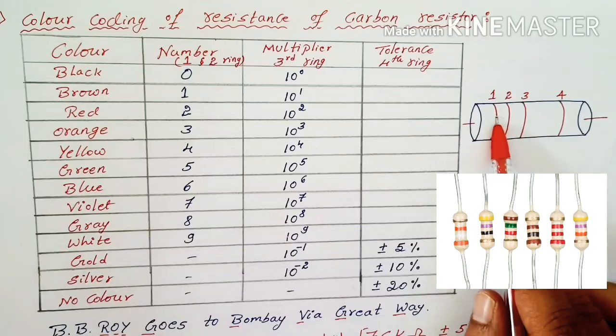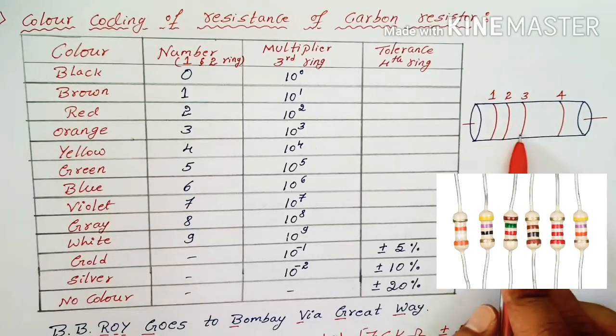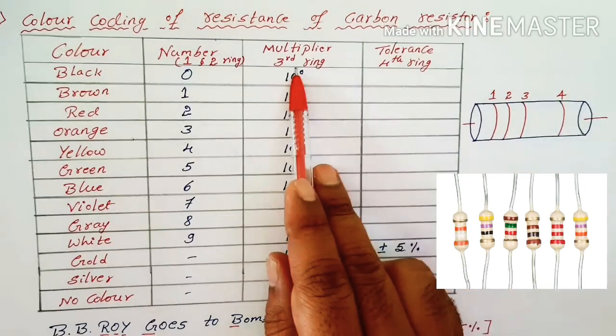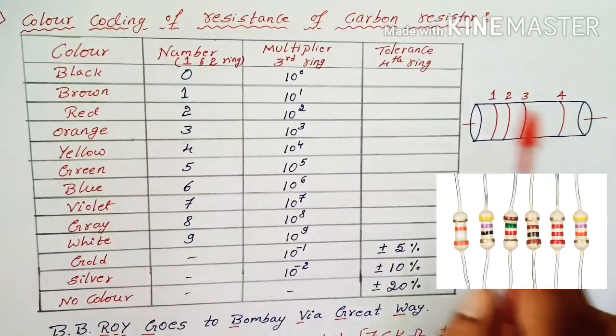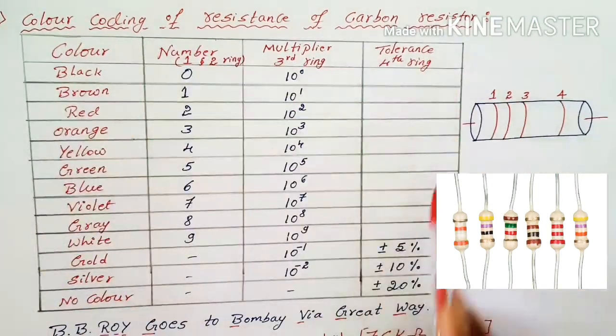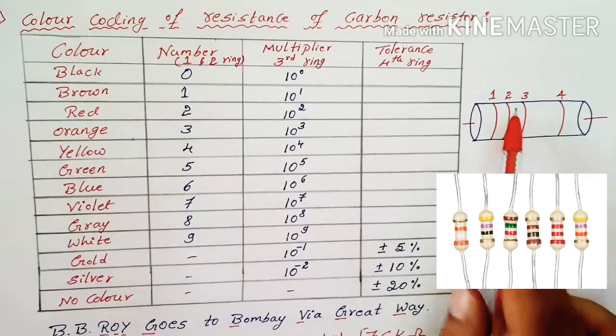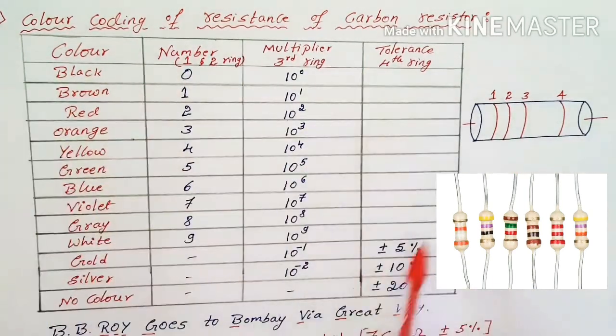The first and second colors denote the numbers, the third color band denotes the multiplier, and the fourth band denotes the tolerance. Here is the table which is useful to find out the value of resistance of a resistor. I will give you an example. First, we should remember this table.